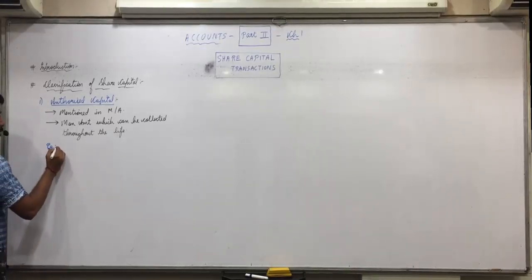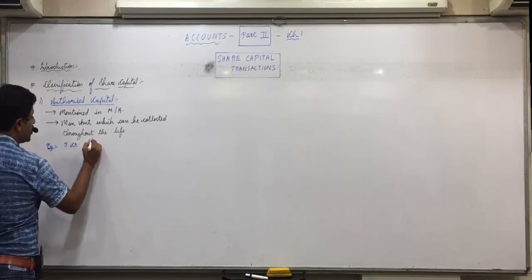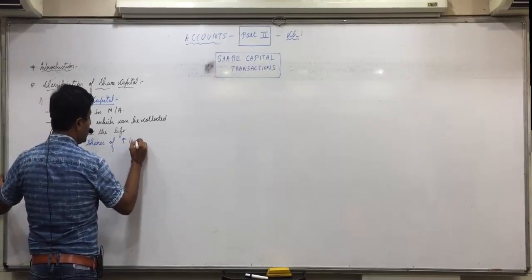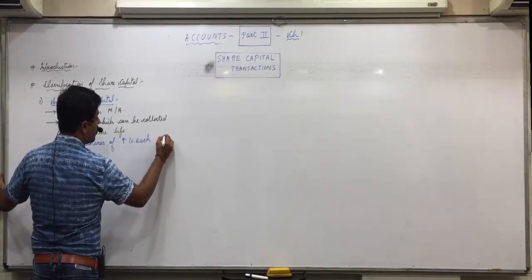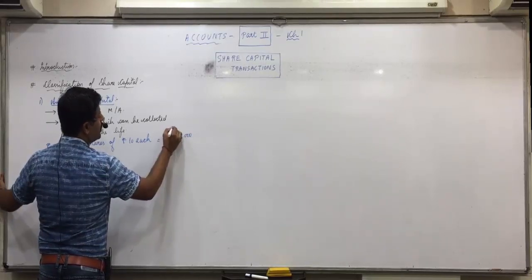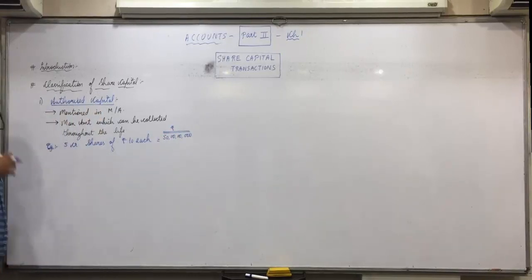Suppose, just for example, you may also write it. For simplicity, let us say 5 crore shares of rupees 10 each. So 5 crores into 10, 50 crores is the authorized capital. Now the company has mentioned in Memorandum of Association that throughout its life they will collect not more than 50 crore rupees. Is everyone clear with this?